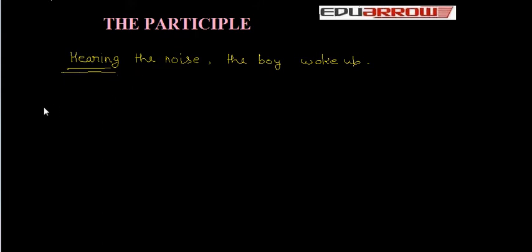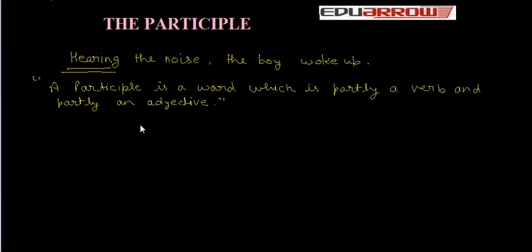We can give the definition of participle like this. A participle is a word which is partly a verb and partly an adjective. There are three types of participle: present participle, past participle and perfect participle. First, we will discuss present participle.